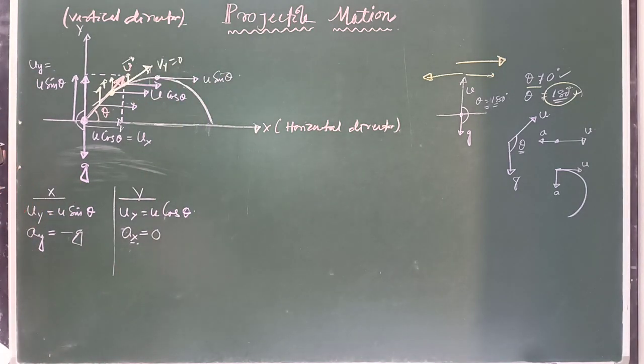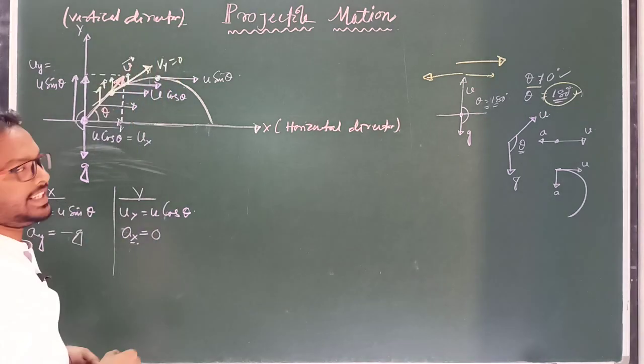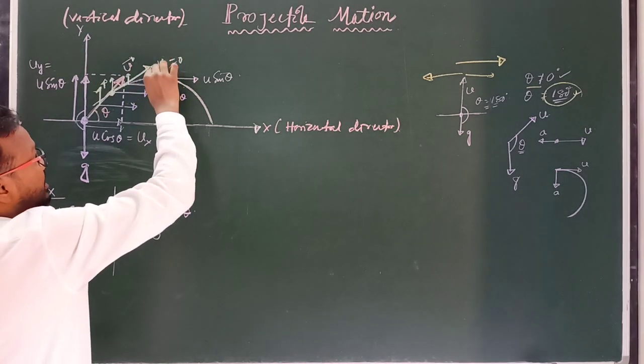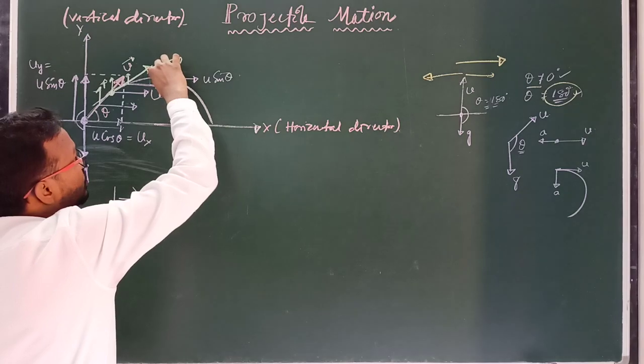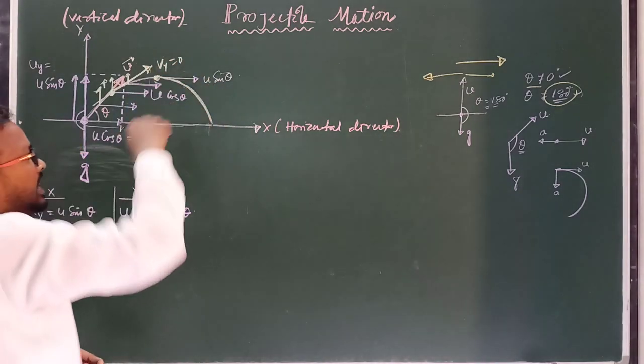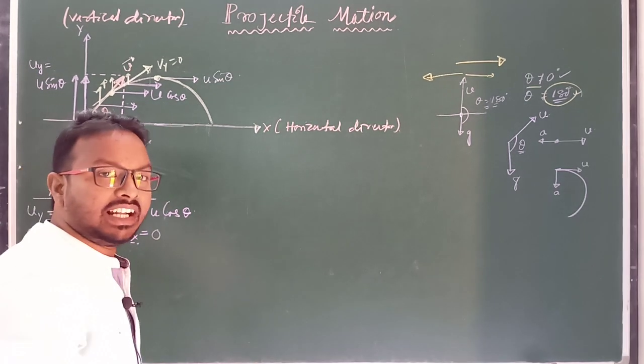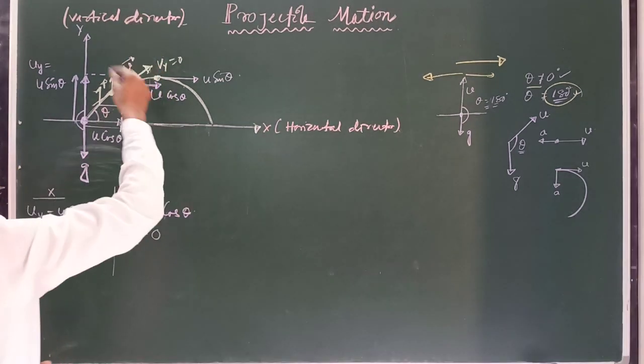Clear? Okay. Now when the particle reaches maximum height, it moves towards this direction, and while moving downward its velocity again increases in the vertical direction.